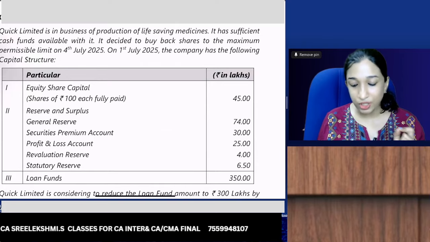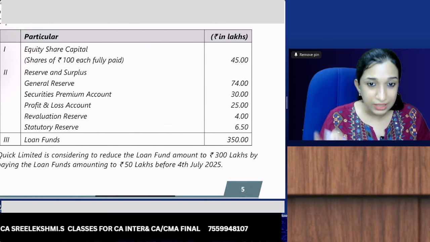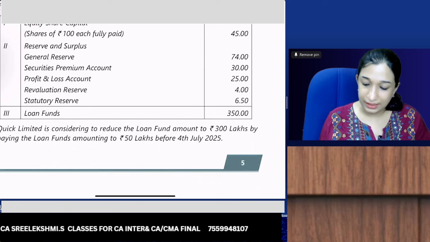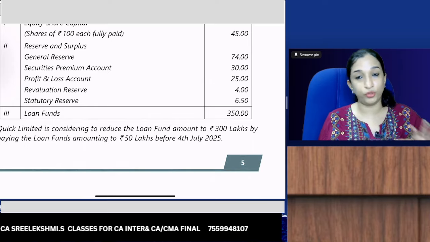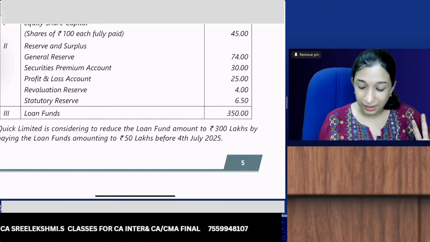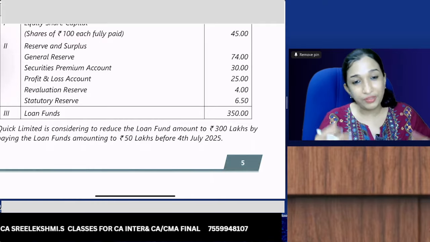Share capital 45 lakhs. General reserve, premium, P&L are usable; revaluation reserve I will not use for buyback. Statutory reserve we will not use for buyback. Loan funds 350 lakhs. Quick Limited is considering reducing the loan funds to 300 lakhs by paying 50 lakhs before 4th July. So remember they are reducing the loan amount before the buyback.